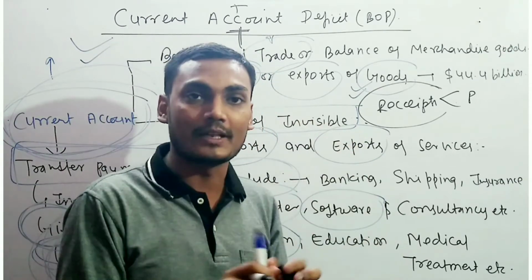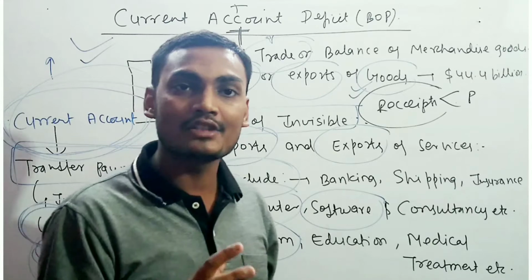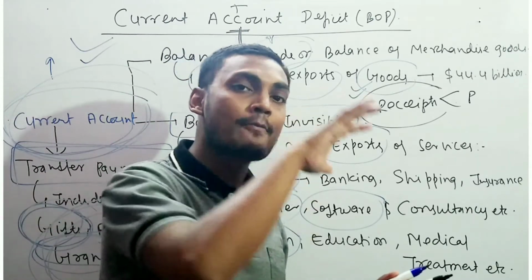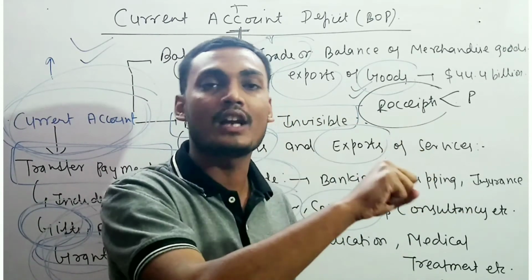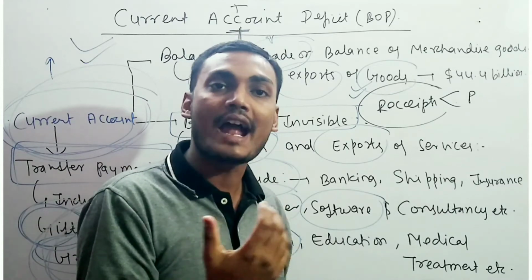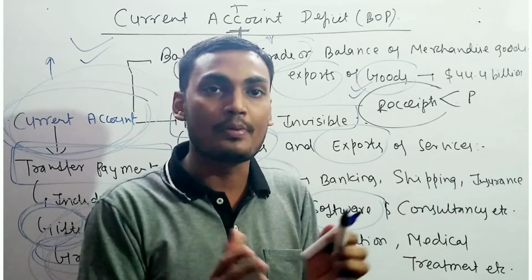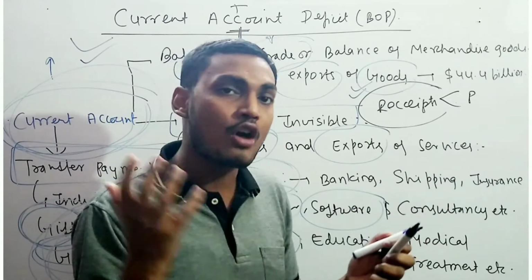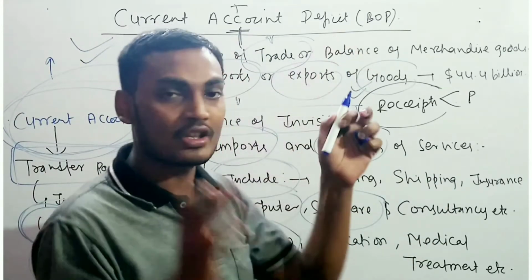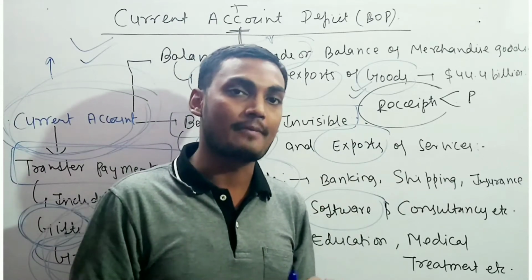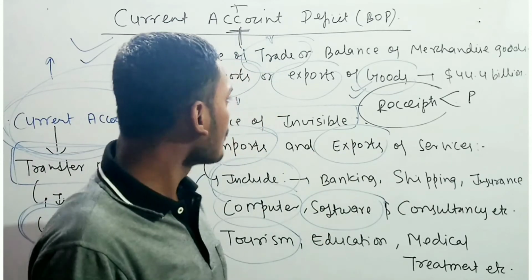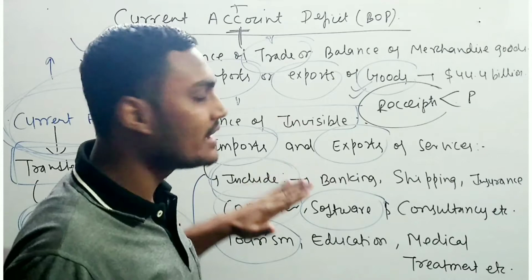Whenever there is a deficit in the balance of payments, it takes place when foreign countries are providing us more and in comparison we are not providing enough, or the balance of dollar and rupee or any kind of currency is not equal, which leads to the deficit. So this is known as the current account deficit. Remember that, this is the whole concept of the deficit.